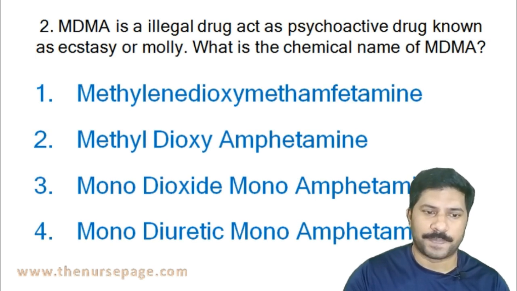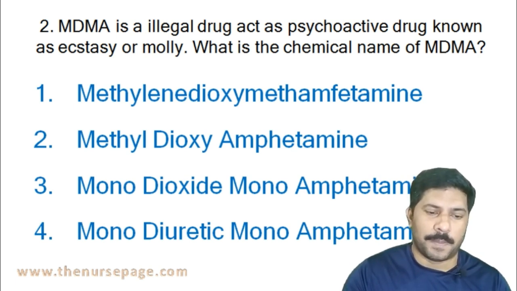Next question. MDMA is an illegal, psychoactive drug known as ecstasy or molly. What is the chemical name of MDMA?